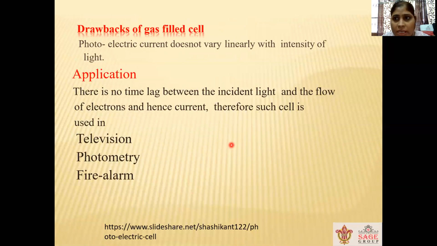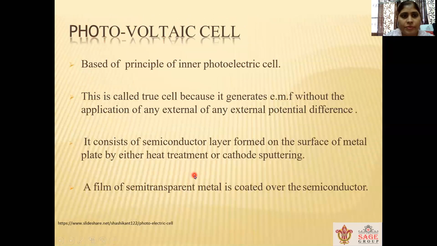The drawback of the gas-filled cell is that the photoelectric current does not vary linearly with the intensity of the light. There are many applications, like the prominent applications are television, photometry, and fire alarms.